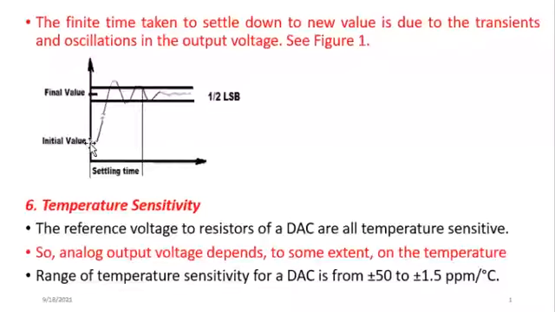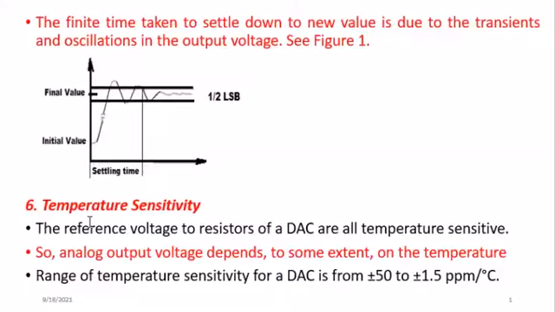First of all, it will shoot above the final settling value, and it will keep on oscillating above and below that before it finally comes within the bracket of these two lines, which are within half of the least significant bit, the upper one plus and the other one minus. The time it will take from the origin to reach this point where the value is within half of the least significant bit is what we call the settling time.